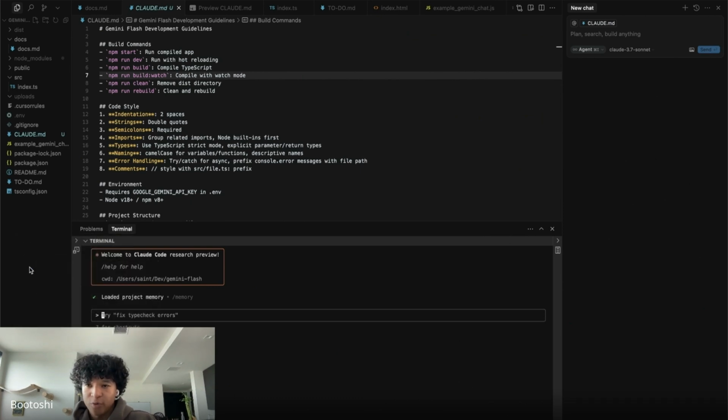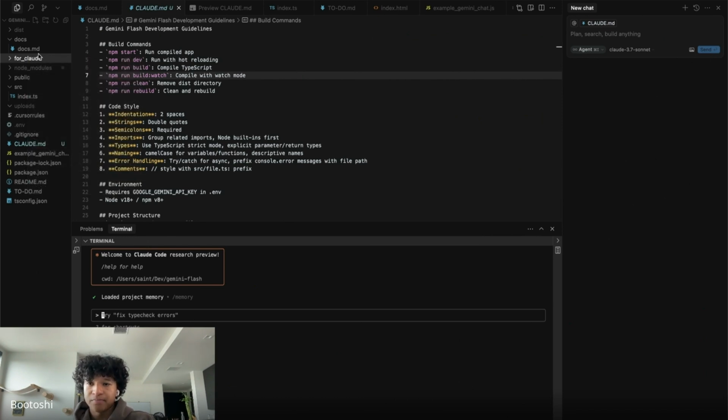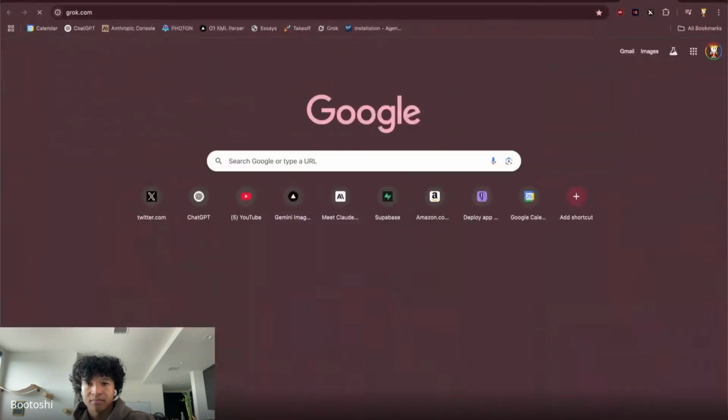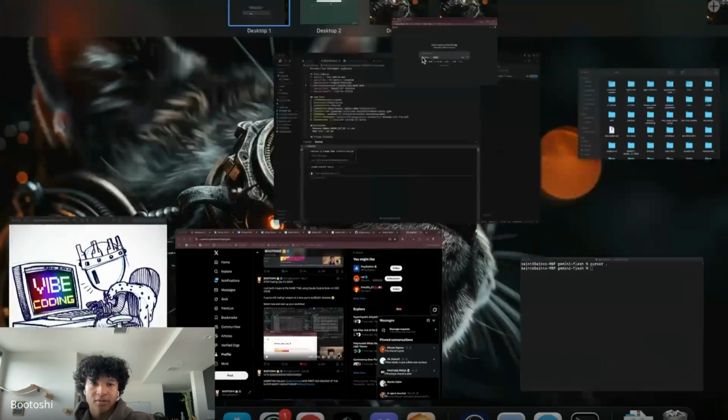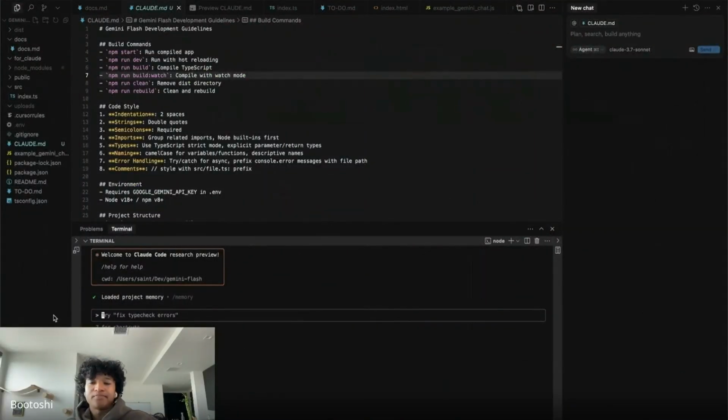But for Claude, this is what I'll usually do. I'll make a folder called Claude in the code base. I think Claude Code is stronger. I agree with you. And I will do two things. So this is where I start. This is where I bring Grok into the equation. So if I go to Grok, I want to move this to a second window so we could play with it. And so now we have our base.